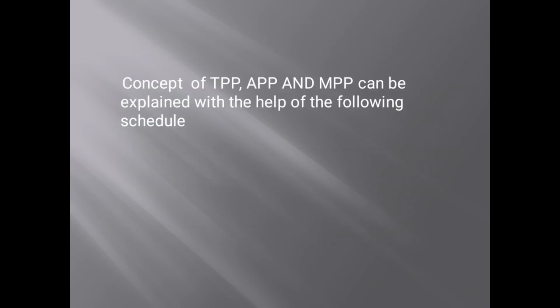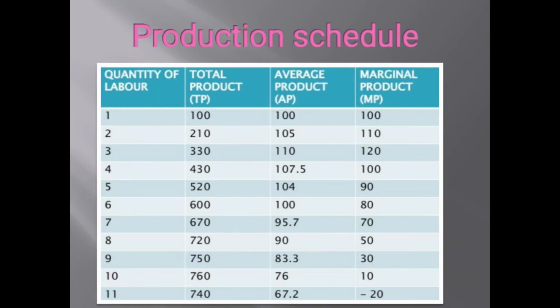Next, the concept of total product, average product and marginal product can be explained with the help of the following schedule. We have 4 columns: the quantity of labor, total physical product (TP), average product (AP), and marginal product (MP). By applying the formulas, we are able to calculate each of them.